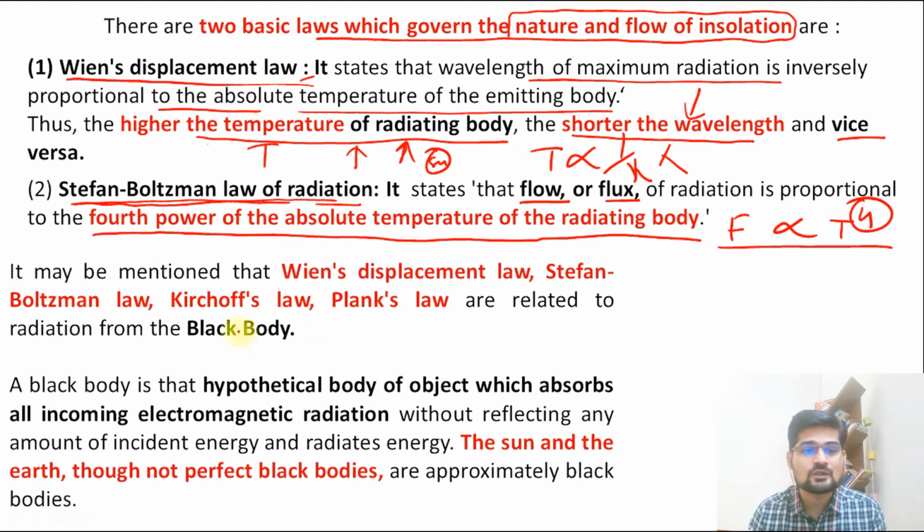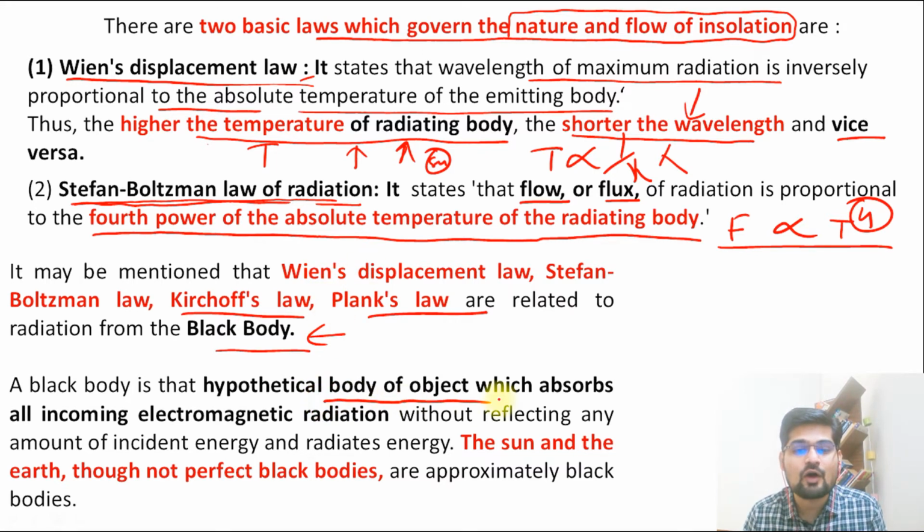But apart from that, we also have Kirchhoff's law, Planck's law. These are important laws that tell us about the black body radiation, the property of a black body. Now, what is a black body? It is a hypothetical body or object that absorbs every electromagnetic radiation that is coming in without reflecting any amount of incident energy and radiating energy. So basically the sun and the earth are not perfect black bodies, but they are almost an approximation for a black body. Right? So that is what to be considered here in these laws. So remember the names of the laws and what they exactly have to say as a statement of these laws. That's good enough for climatology answers.